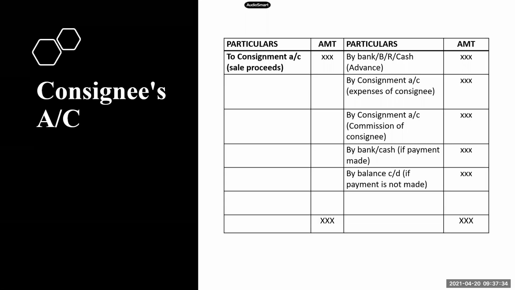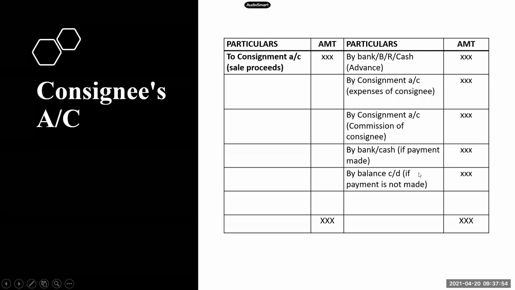Now we'll proceed to the consignee's account. I told you about the consignee's account. It will be debited with the sale proceeds and it will be credited with the advance, expenses, commission, and finally the balance. See, there are 2 options for the balance.